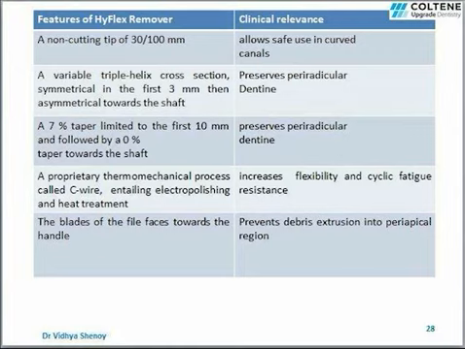HyFlex REMOVER has a 7% taper which is limited to the first 10 mm and then it has a 0% taper towards the shaft. Again, this preserves the periradicular dentin and increases the fracture resistance of the tooth. HyFlex REMOVER is manufactured using a C-wire heat treatment which increases flexibility and cyclic fatigue resistance of the file.